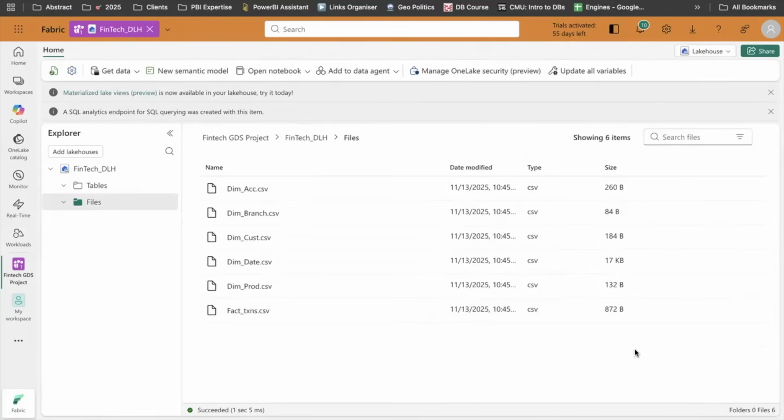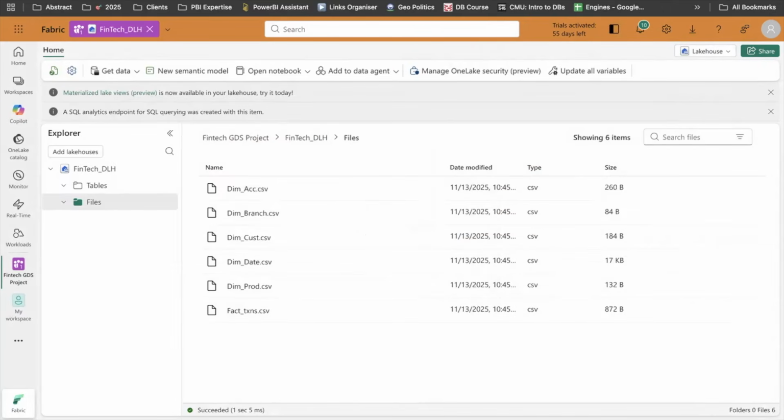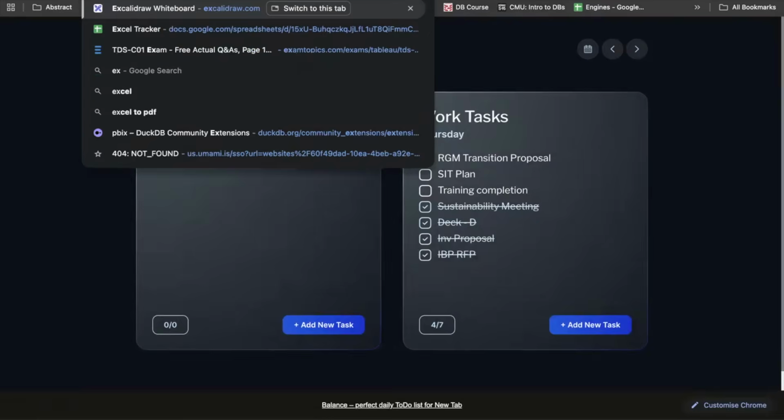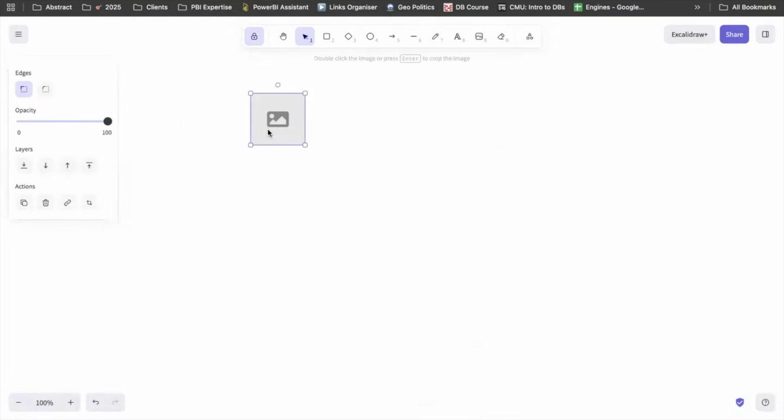Right. So once we have the data here, we typically start by analyzing the data. And instead of going to the physical design of a data model directly, we go with a 3-layer design, which is logical designing, then the physical design, and then we implement the semantic layer designing, right? For example, we have these files. Instead of dumping everything into a notebook and starting the code directly, we'll brainstorm together how we can build a model here, right?